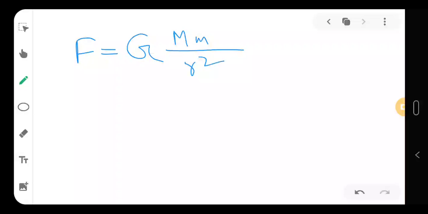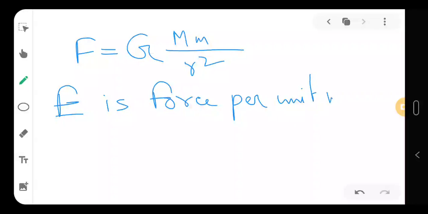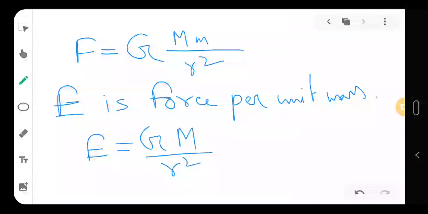Now there is something which is called the gravitational field. What is the gravitational field? The gravitational field E is force per unit mass. That means if I bring 1 unit mass in front of another mass, then E will be G big M by r square. So we can say that the relationship between the force and the field is this, and this is the gravitational field.